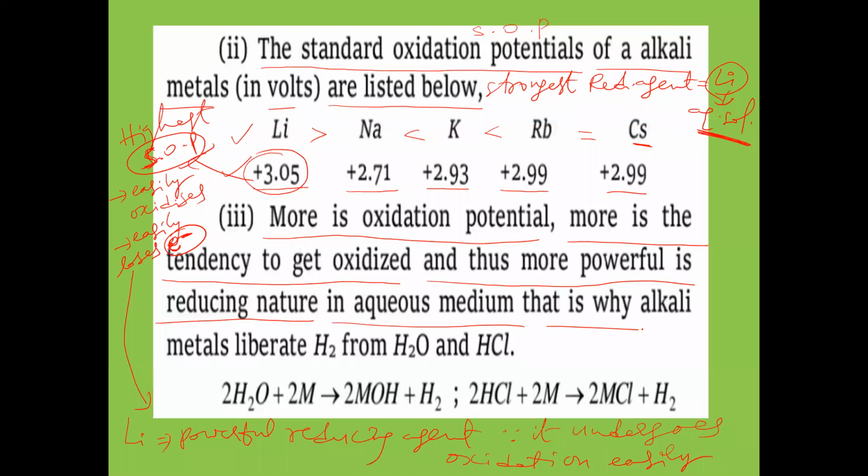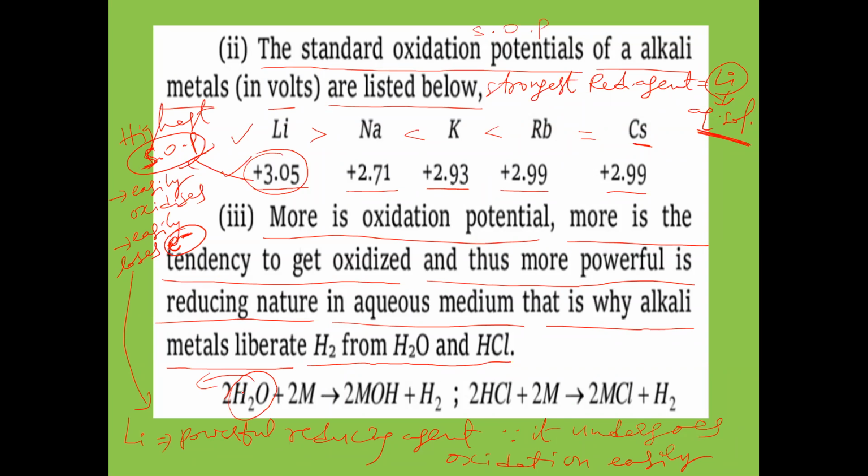That is why alkali metals liberate, that means release, H2 gas from H2O and HCl. They can release H2 gas from water and HCl because of their powerful reducing nature. Now check it here. Here there is 2 H2O. In every H2O there will be one H plus and one OH minus.